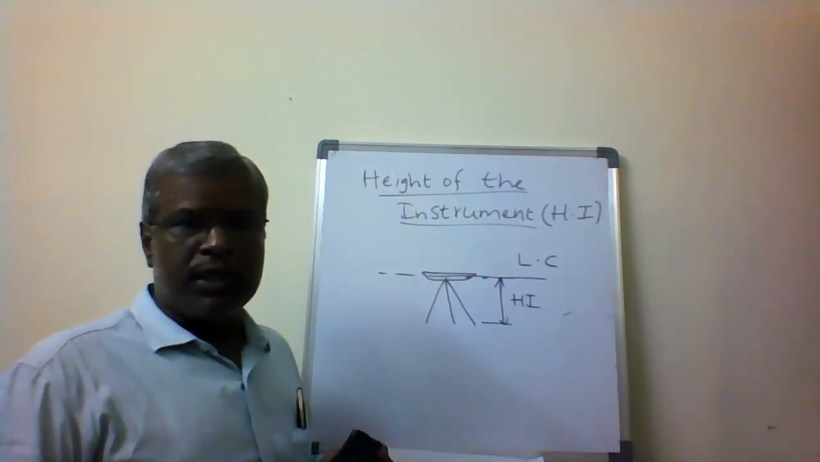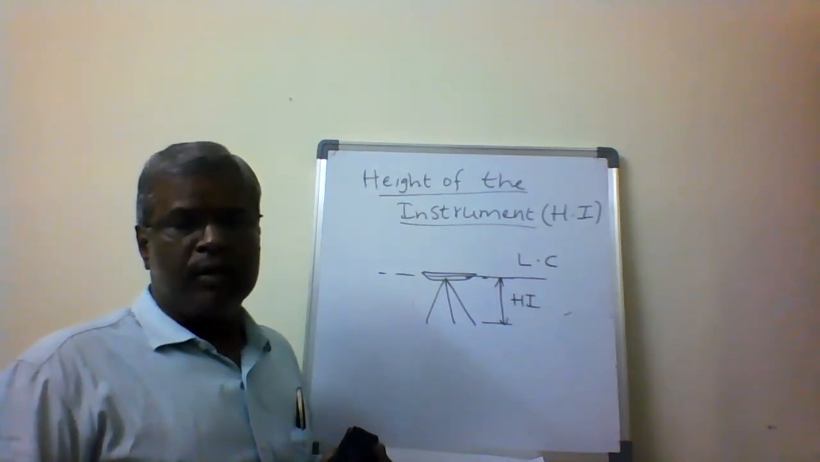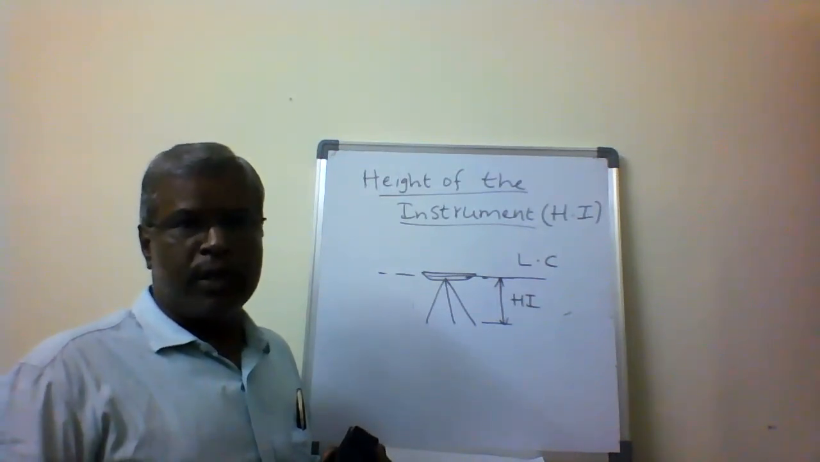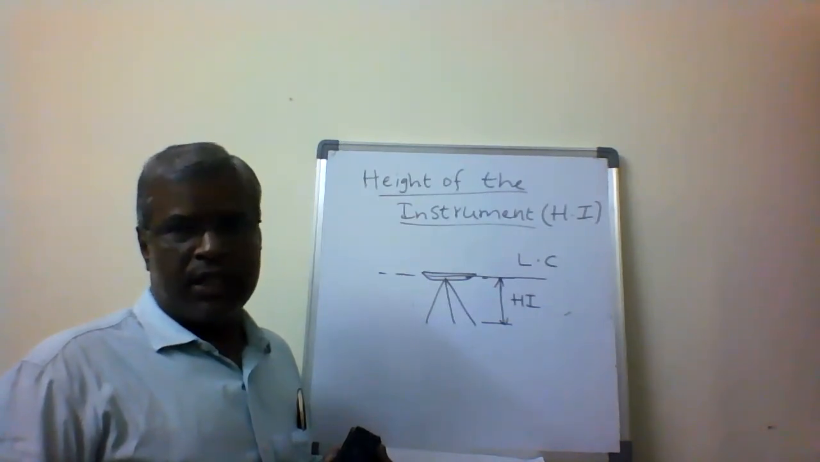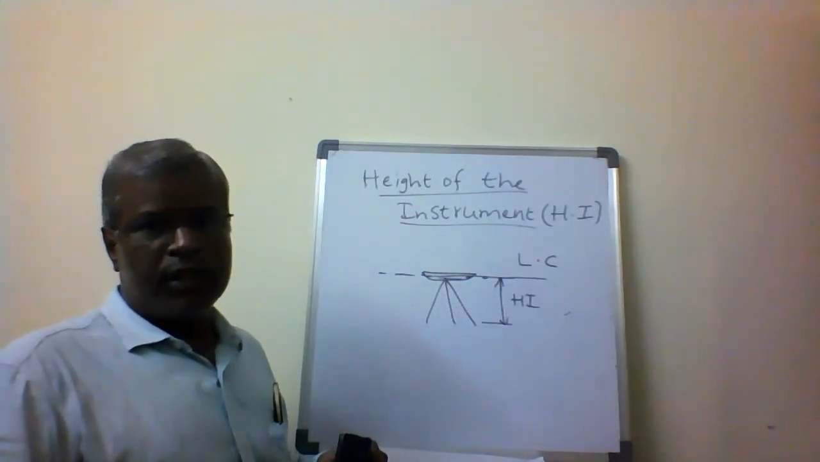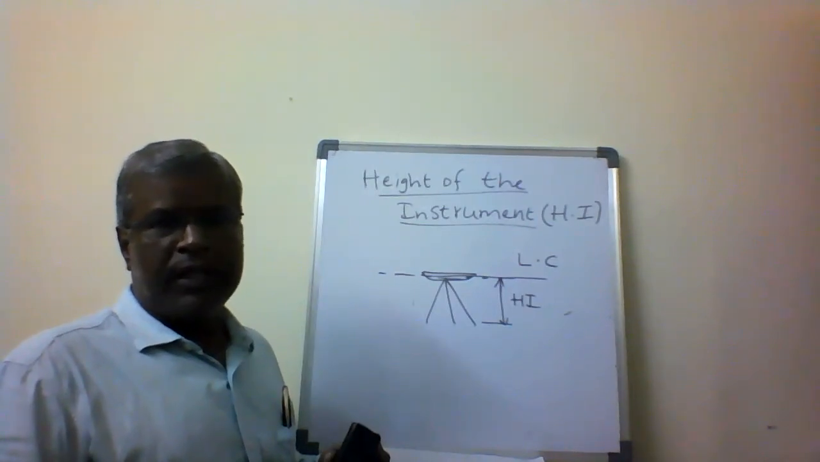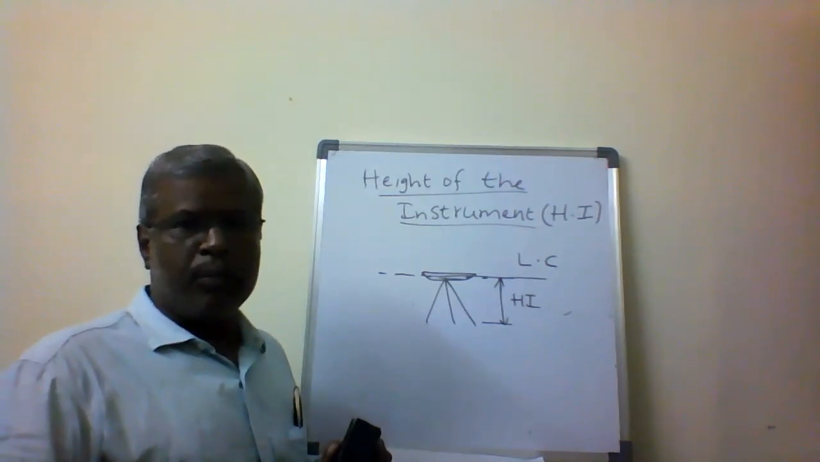Height of the instrument is defined after setting up the instrument and properly leveling it. Then the line of collimation is perfect, or it is called the line of sight. The line of collimation is right. Then the vertical distance between the line of collimation and the ground is called the height of the instrument. So always, once the instrument is set up and properly leveled, we take the reading called the backside reading.